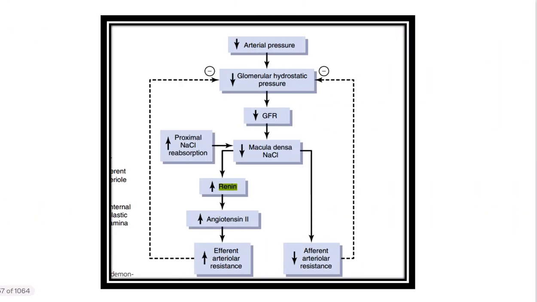This is another figure, and it is showing the same type of mechanism. When blood volume decreases, blood pressure decreases, then arterial pressure decreases, and glomerular hydrostatic pressure also decreases, GFR decreases, and macula densa sodium chloride decreases. For this condition, renin secretion occurs, and finally activates angiotensin 2, and it increases efferent arteriolar resistance and it decreases afferent arteriolar resistance.